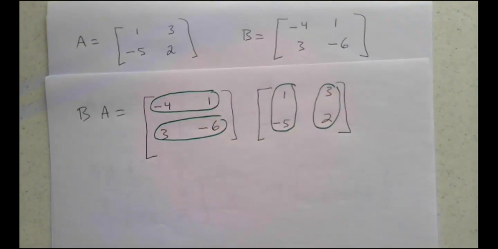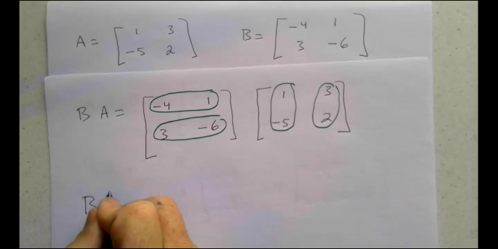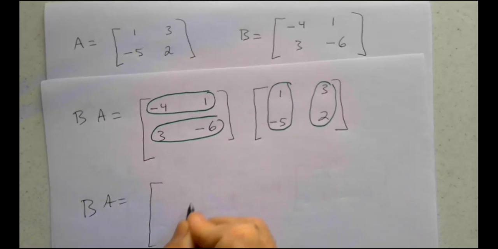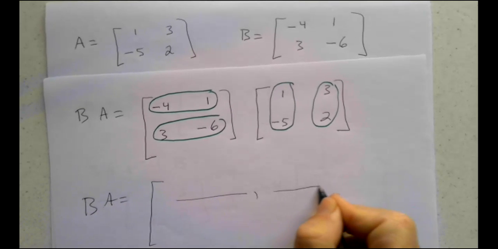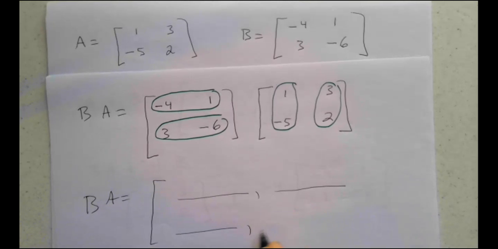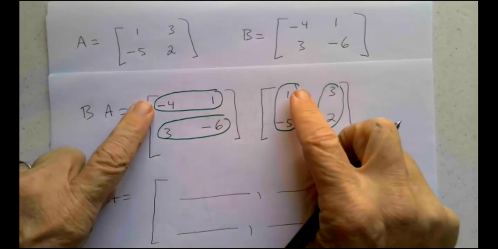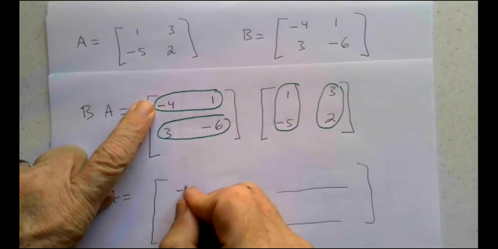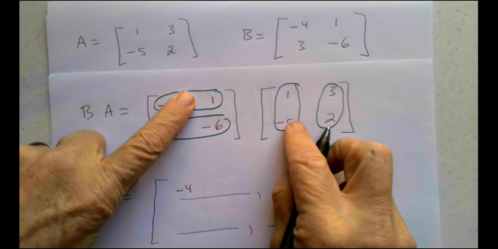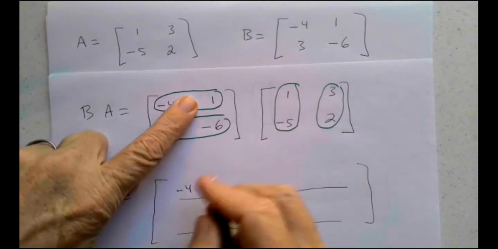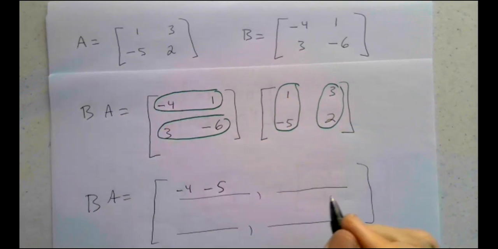2 rows here, 2 columns here, so my answer will be 2 rows, 2 columns. So BA will equal 2 rows, 2 columns. So you move your fingers across. -4 times 1 is -4. 1 times -5 is -5, so -4 plus -5, or -4 minus 5 here.